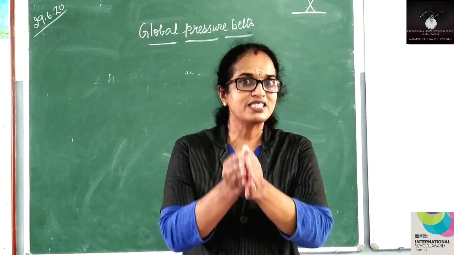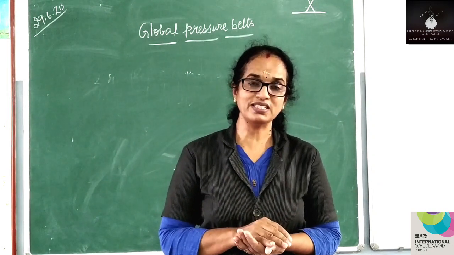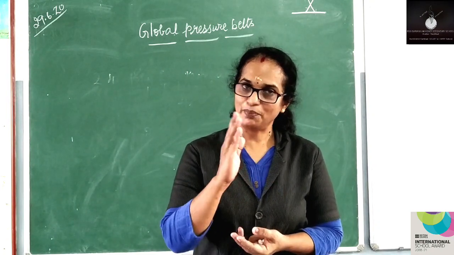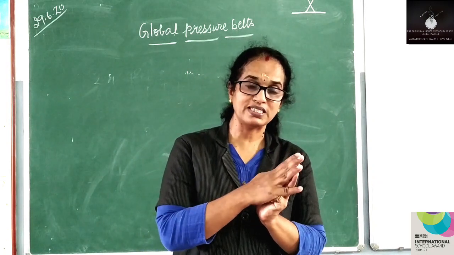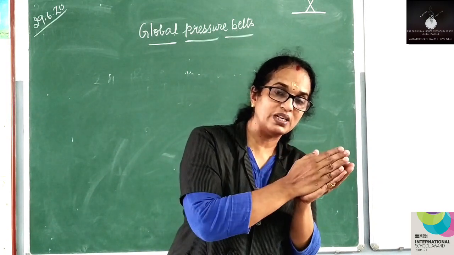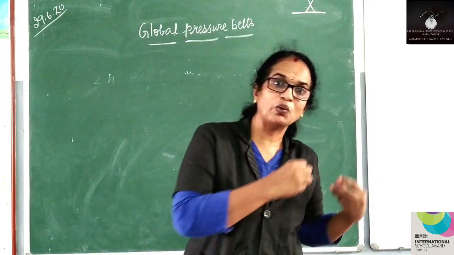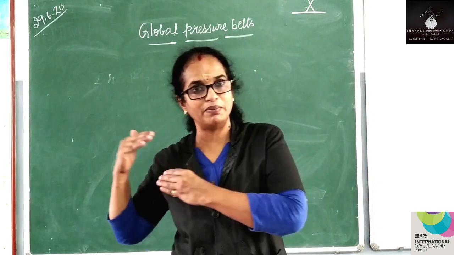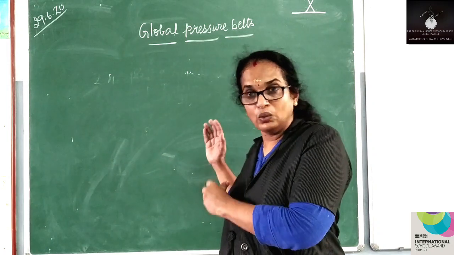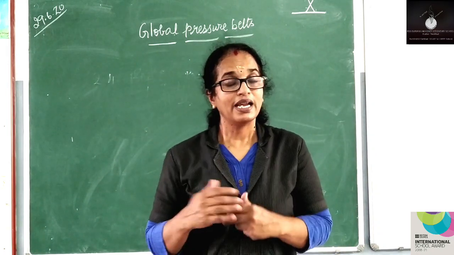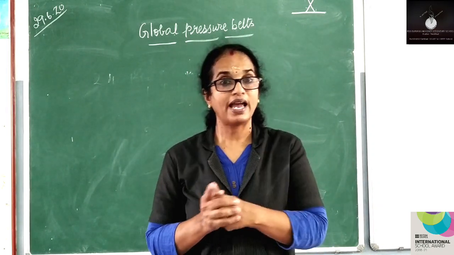The pressure belt will be shifting according to the apparent movement of the sun. Are you getting it? If the sun's movement is towards the north, the pressure belt will shift towards the north. If the sun's progression is towards the south, the pressure belt will shift towards the south. With this, I conclude the global pressure belts. In the next class, we will be studying atmospheric pressure and winds.